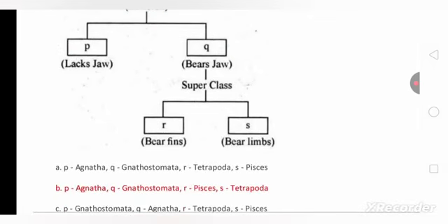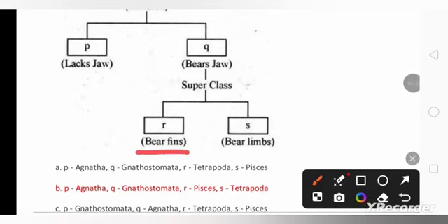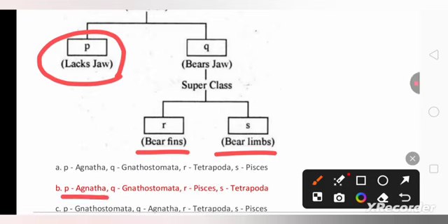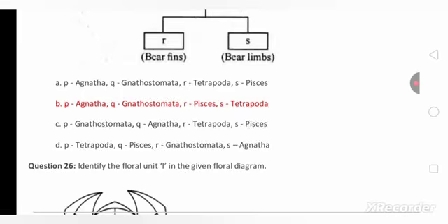Again, the fishes having jaws are divided into the fishes having fins and the fishes having limbs. So the fishes lacking jaws are Agnatha, the fishes having jaws are Gnathostomata, and in the Gnathostomata the fishes having fins are Pisces, and the ones having limbs developed as tetrapods.